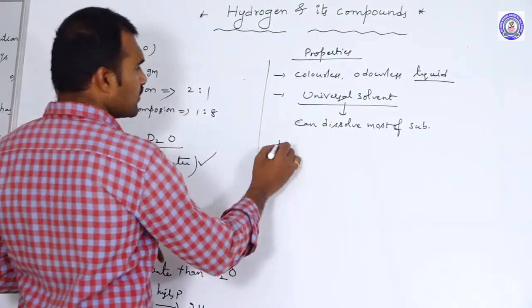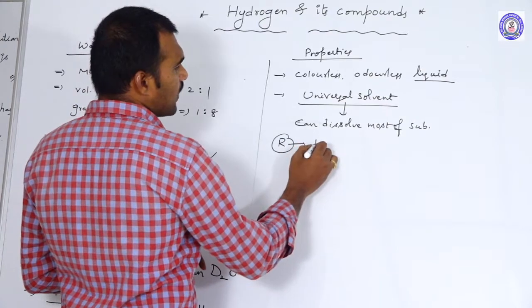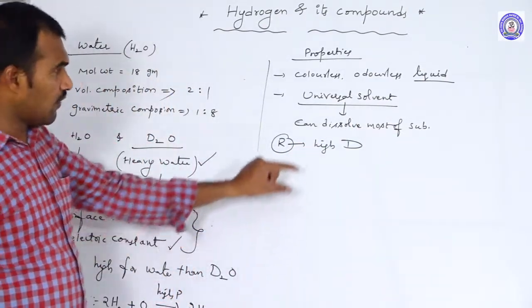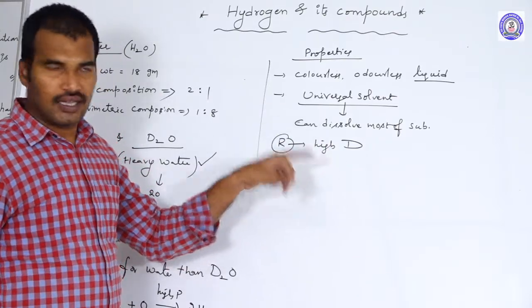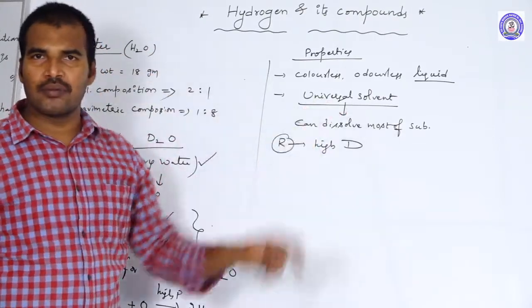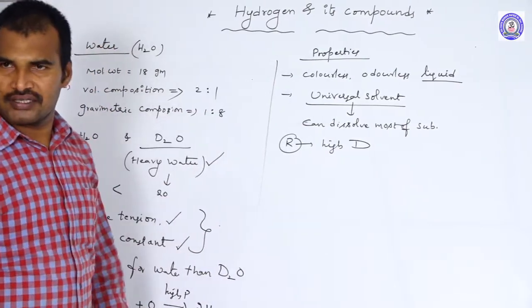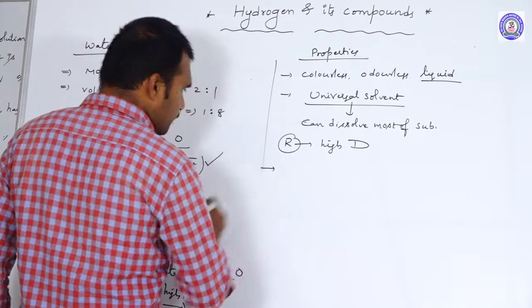What is the reason behind that? Because it has a high dielectric constant. Because of having a high dielectric constant, it is able to dissolve the maximum amount of substances in it. That is why it is acting as a universal solvent. Okay, next one.